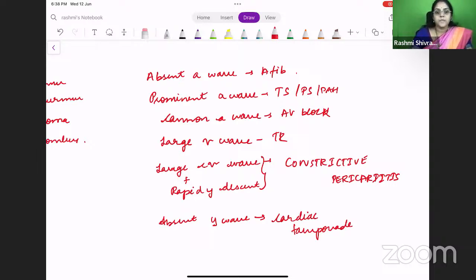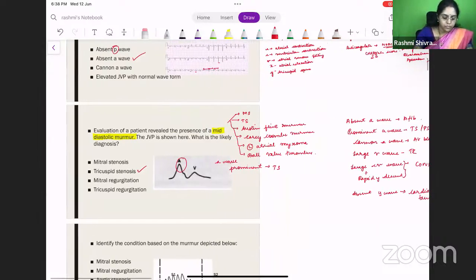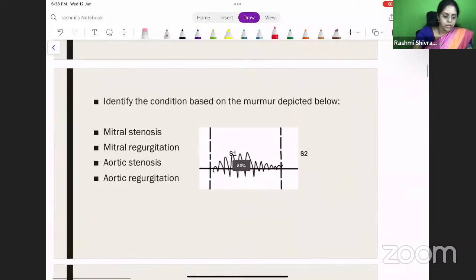I want some more interaction. Okay, so absent A wave, atrial fibrillation; prominent A wave, tricuspid stenosis or pulmonary hypertension; Canon A waves in AV block; large V waves in tricuspid regurgitation; large CV wave with a rapid Y descent, constrictive pericarditis; and an absent Y wave, cardiac tamponade. Okay, so I hope this revised JVP completely for you, isn't it? Okay. Let's move on to the next question.